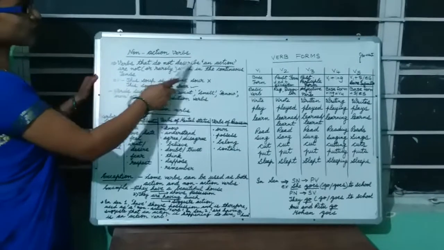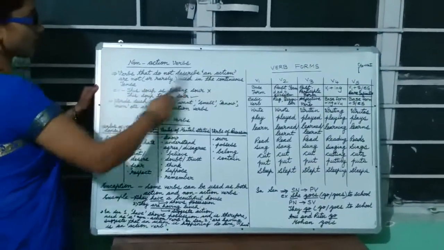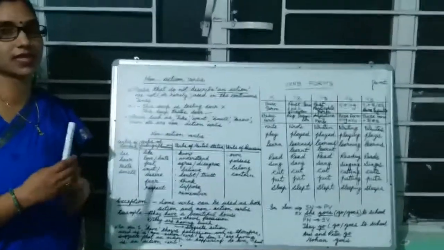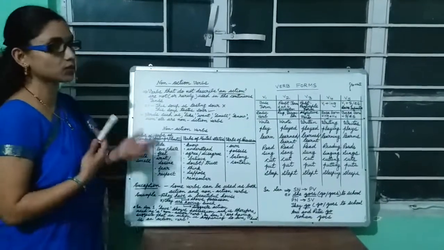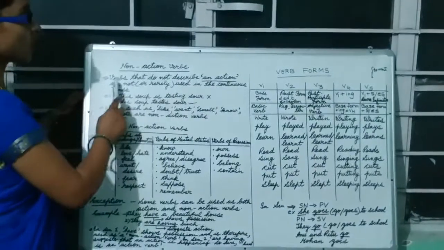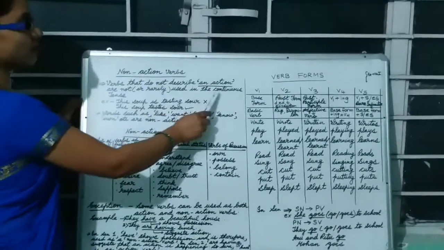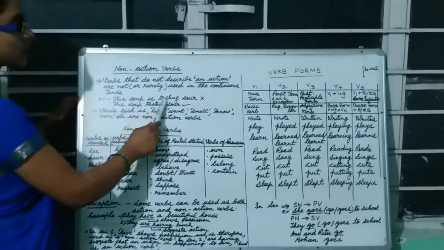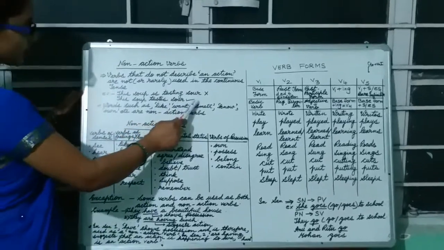Verbs that do not describe an action are not, or rarely, used in the continuous tense. That means verbs are action-denoting words. They are action-describing words. They describe an action, they denote an action. But the verbs that do not describe an action are not, or very rarely, used in V4 in the continuous tense. For example, "This soup is tasting sour" is wrong. "This soup tastes sour" is correct.